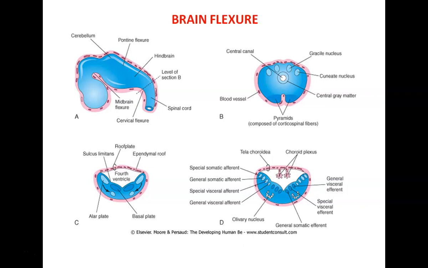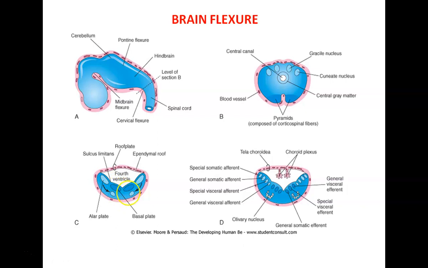we see that as the cavity of the upper part of the medulla oblongata expands to form the fourth ventricle, the position of the basal and the alar plate changes. The basal plate is close to the midline, while the alar plate is directly lateral.